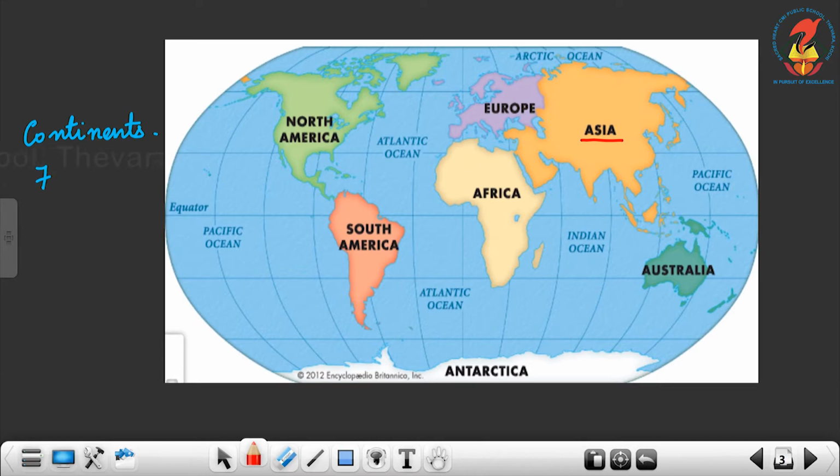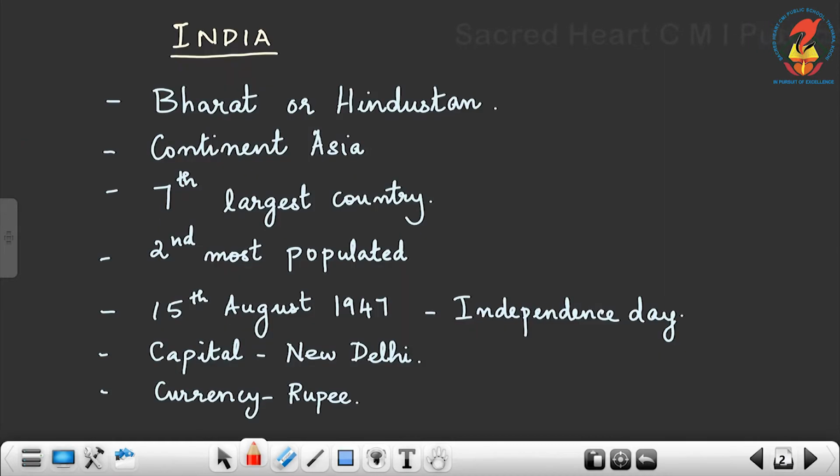Here you can see India in the continent Asia. India is situated over here. India is situated in the continent Asia. I hope it is clear. So let us move on to the next point.